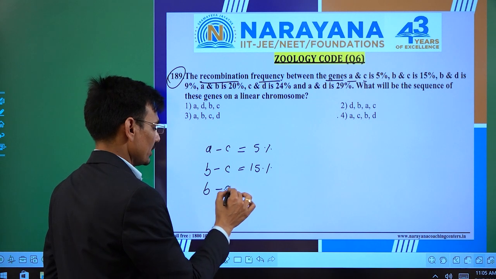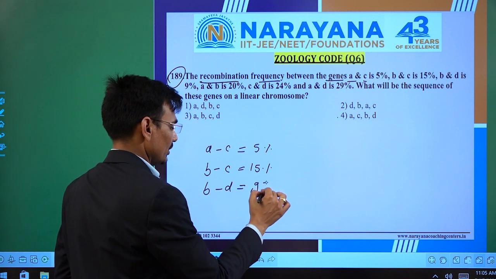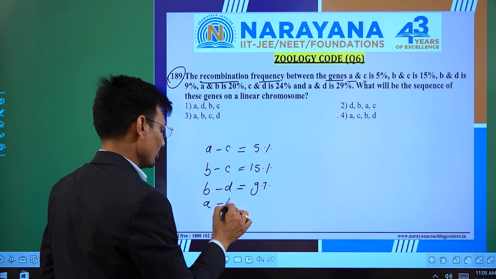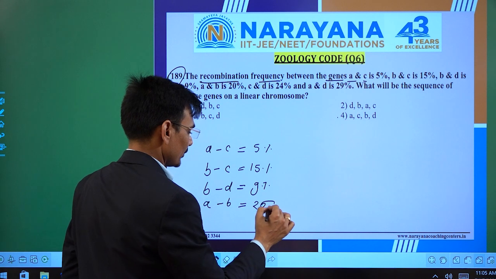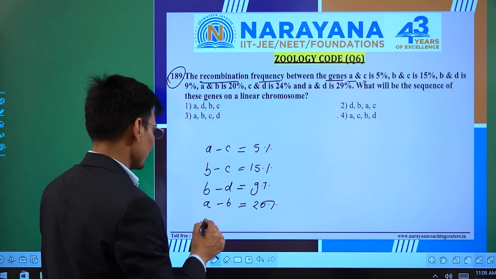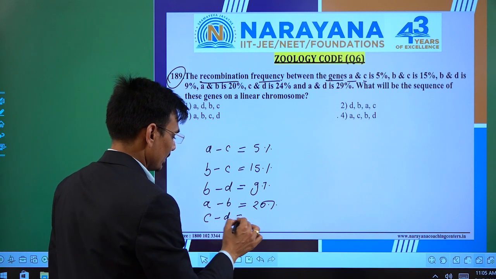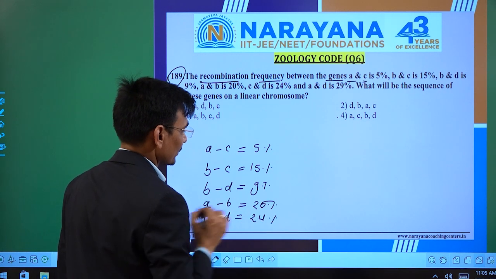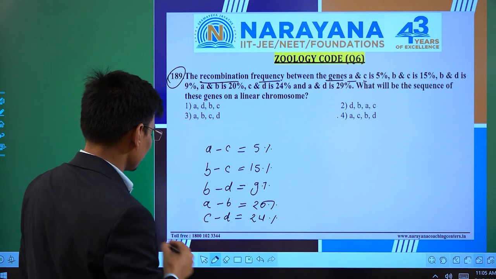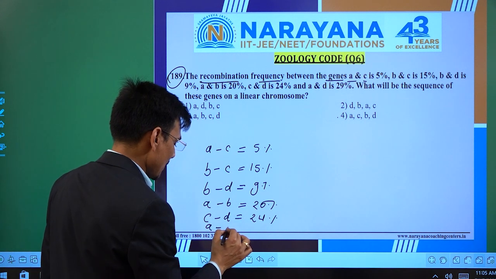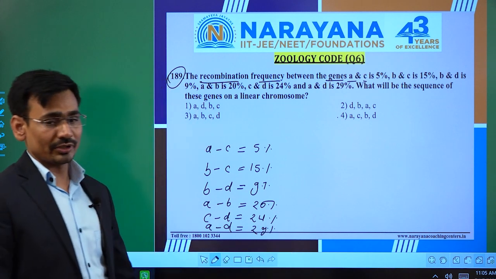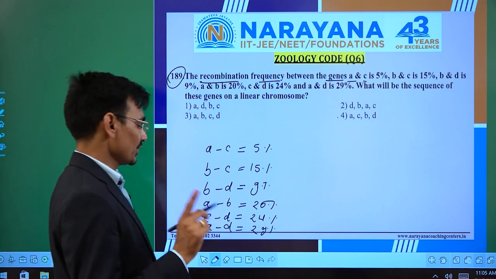A to B is 20%. Then C to D is 24%. And gene A to D is 29%.